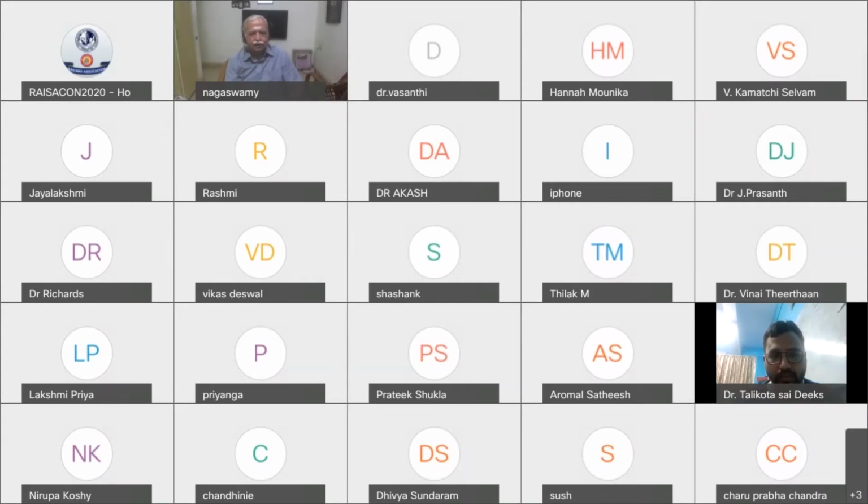So as Madam said, you must first describe all the anatomical structures, and then the nerve supply is very important. What are all the nerves supplying the nasal cavity? The nasopharynx is supplied by the trigeminal nerve, right?